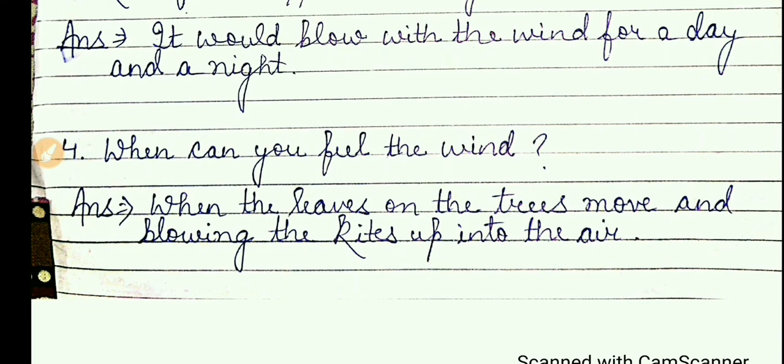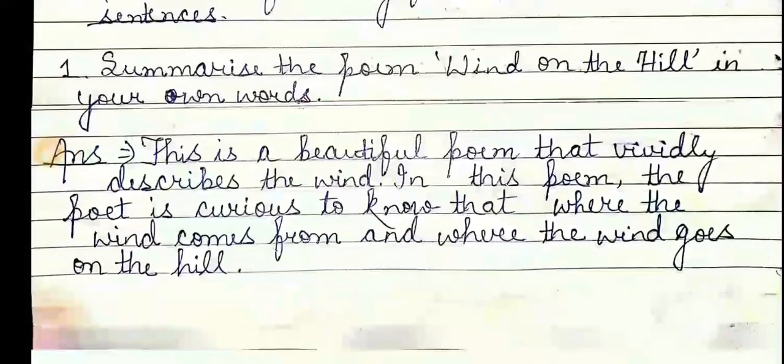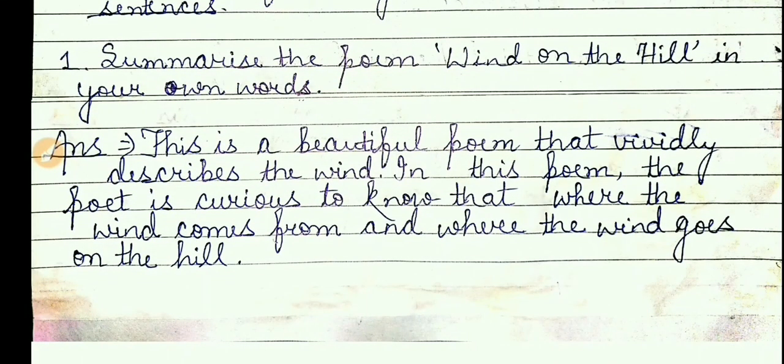So come to the last question. Answer in detail. Question number 1 and the last question. Summarize the poem Wind on the Hill in your own words. So I have already written the answer. You have to write in your notebook. This is a beautiful poem that vividly describes the wind. In this poem, the poet is curious to know where the wind comes from and where the wind goes on the hill.